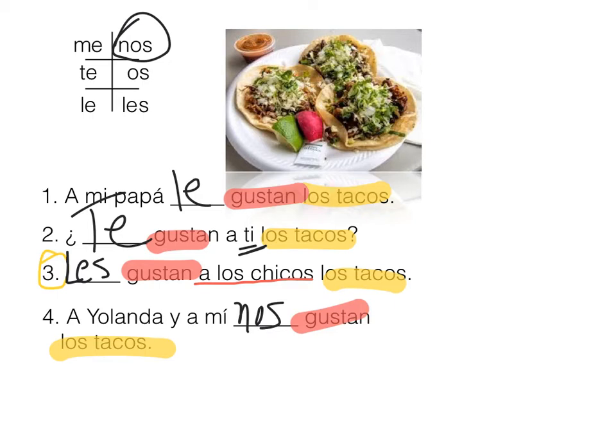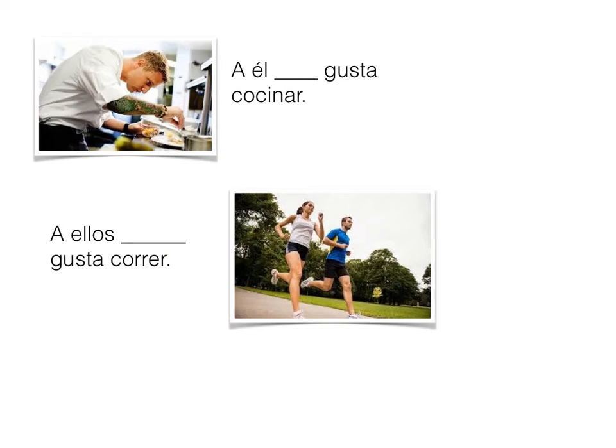So number 1, a mi papá le gustan los tacos. ¿Te gustan a ti los tacos? ¿Les gustan a los chicos los tacos? A Yolanda y a mí nos gustan los tacos. So we have 2 actions, and one of the things we want to learn is how do we deal with things when it's a verb?